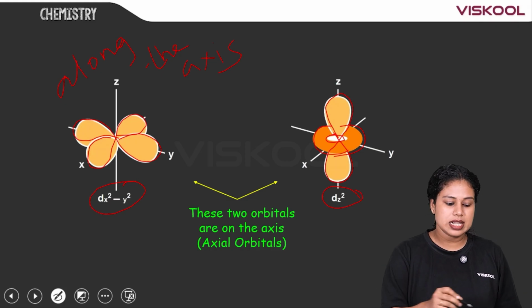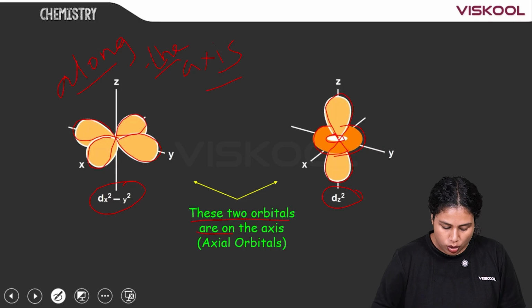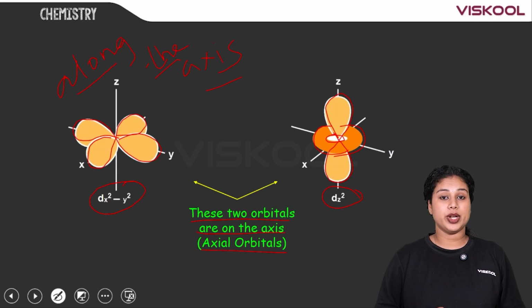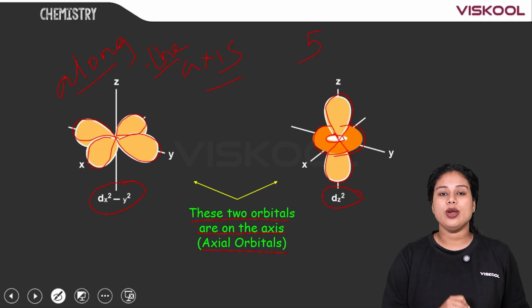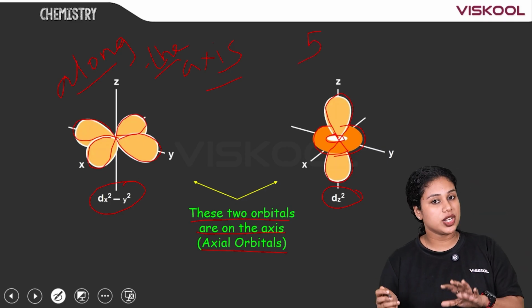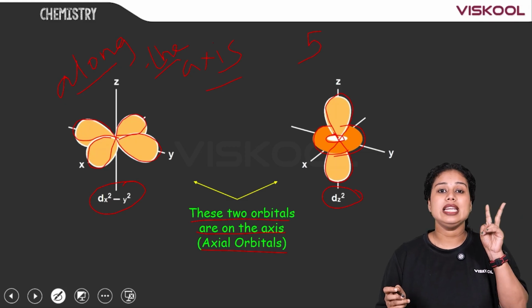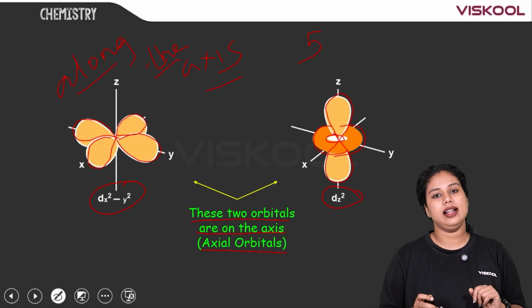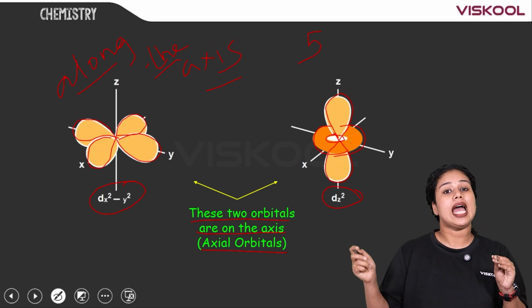You can see these orbitals lie along the axis. These two orbitals are on the axis. Therefore, they can be called axial orbitals. So, if we are taking the 5 d orbitals, 3 of them are non-axial orbitals. Which are they? dxy, dxz and dyz. Then the remaining 2 are axial orbitals. They are dx square minus y square and dz square.